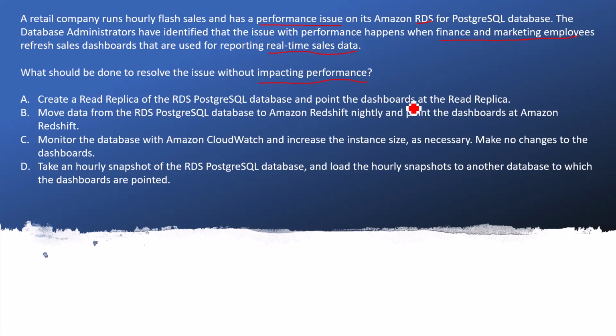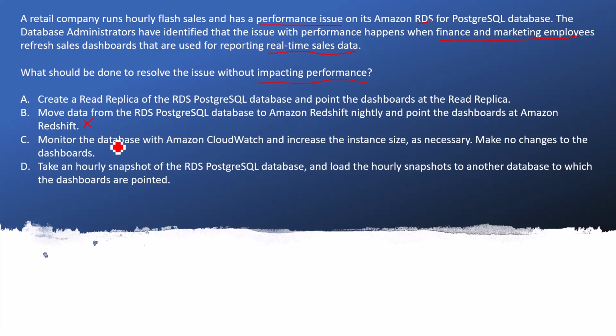Option B: move the data from Amazon RDS PostgreSQL to Redshift nightly and point the dashboard at Amazon Redshift. Redshift is not a correct approach here, because the finance and marketing employees refresh the sales dashboards that are used for reporting real-time sales data. They keep on refreshing and analyzing the data. However, this option says we need to run it nightly. So this is not the correct option, and I'm marking it as wrong.